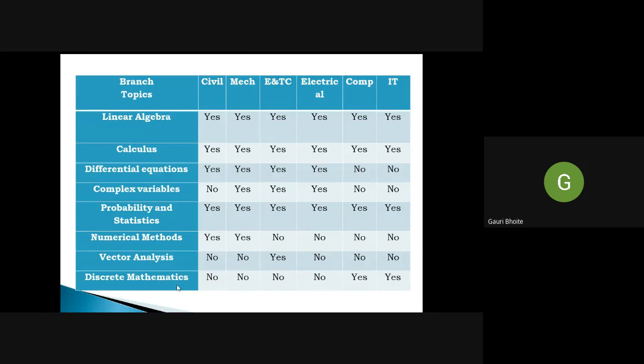analysis, and discrete mathematics. So these are the topics, and this is the mapping of these topics along with the branches. If we see the civil branch, there are linear algebra, calculus, differential equation, probability, and numerical methods. For mechanical, again linear algebra, calculus, differential equation, and complex variable is an addition, then probability and statistics, numerical methods. And for the electrical branch, linear algebra, calculus, differential equation, complex variable, probability and statistics. So vector and other parts are not there for electrical.